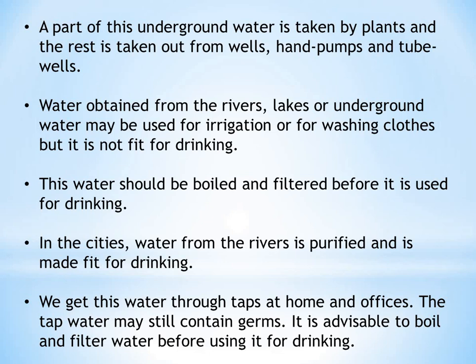Water obtained from rivers, lakes or underground may be used for irrigation or for washing clothes, but it is not fit for drinking. This water should be boiled and filtered before it is used for drinking. In the cities, water from the rivers is purified and made fit for drinking. We get this water through taps at home and offices.